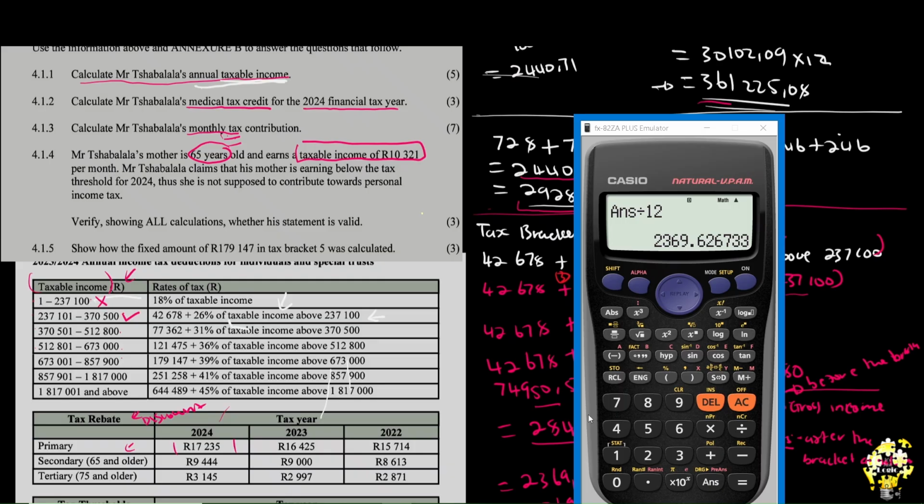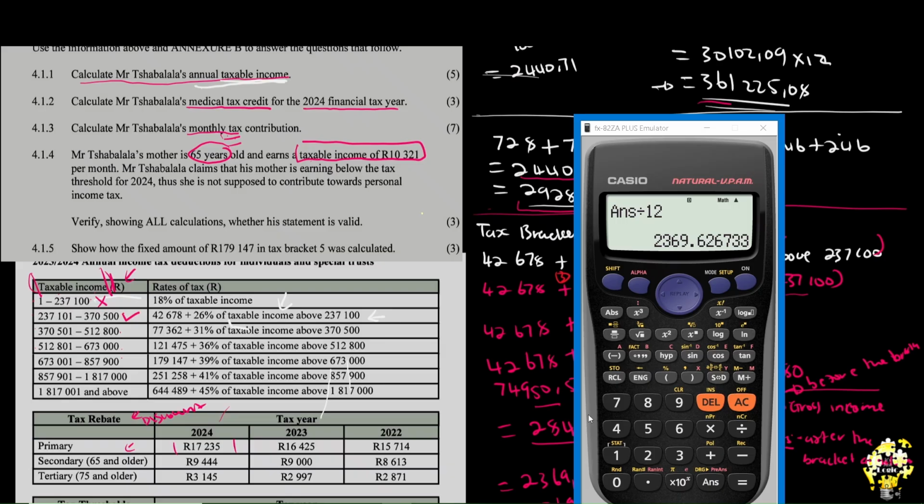Immediately they say you earn a taxable income, you have earned the right to use this. Why? Because it's a taxable income. The reason why we were not using this with gross is because we first had to change the gross and make it taxable. And having done that, it's then that we're coming here. But now they are telling us that it's a taxable income, so we are very much allowed to come here.